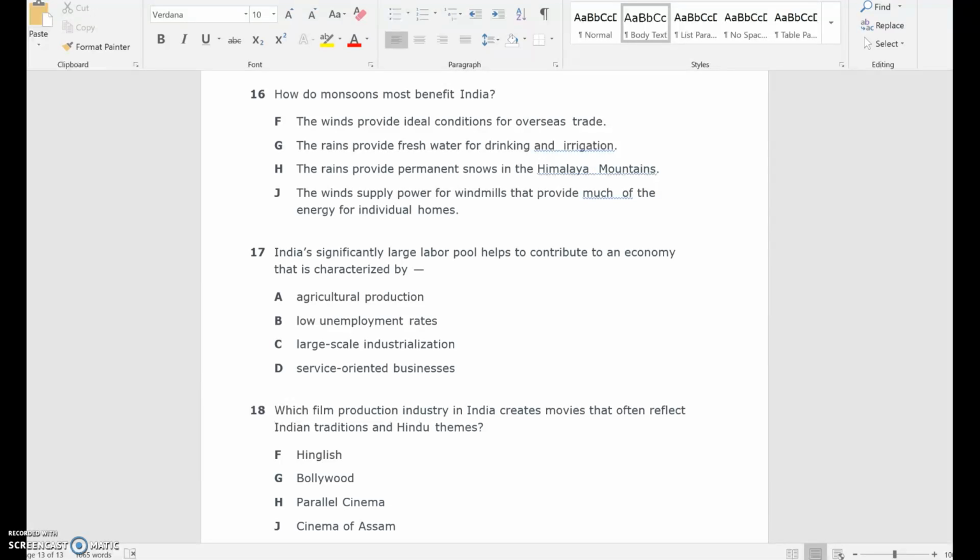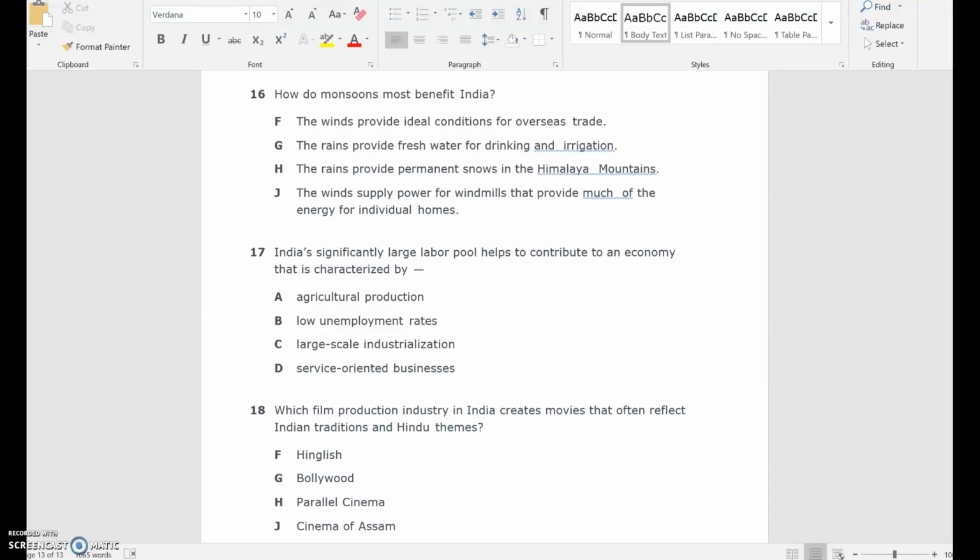Number 16. How do monsoons most benefit India? F. The winds provide ideal conditions for overseas trade. G. The rains provide fresh water for drinking and irrigation. H. The rains provide permanent snows in the Himalaya mountains. J. The winds supply power for windmills that provide much of the energy for individual homes.